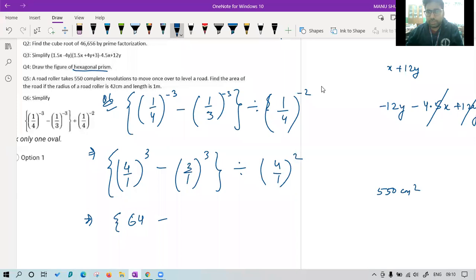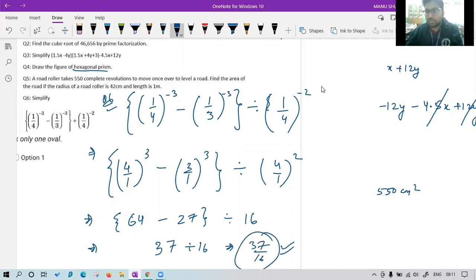And this 3 cube is 27 divided by 16. What will we get? 64 minus 27 is 37. Then we have this, class, 5 minus 2 is 3, so 16, and the answer is 37 upon 16.